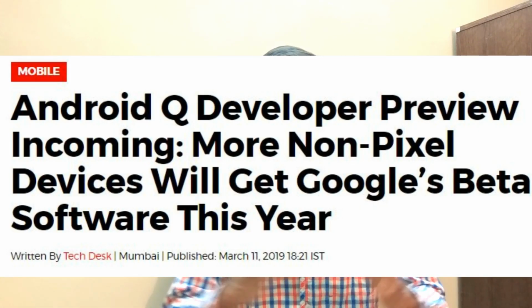And it has been confirmed by Google that the open developer preview will be available for a longer list of devices this year. Till 2018, that is last year, Google never released the developer preview or the beta release of the operating system to any other smartphones apart from the Pixel lineup. But last year, Google broke this tradition and they released the beta preview for a longer list of devices like the Mi Mix 2S from Xiaomi, the Essential PH1, the OnePlus 6 smartphone, and a lot of other smartphones from different OEMs. And this year, it has been confirmed by a Google employee himself that the list of devices receiving the developer preview will be longer than last year as well. So we can expect a lot of devices getting the developer preview or the beta preview.